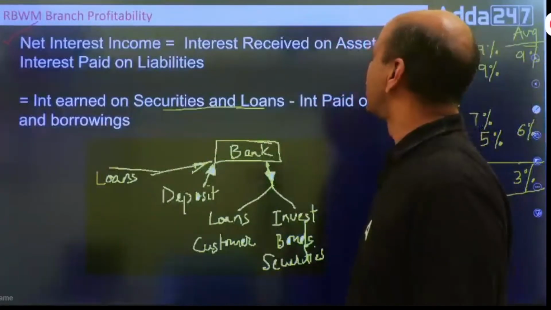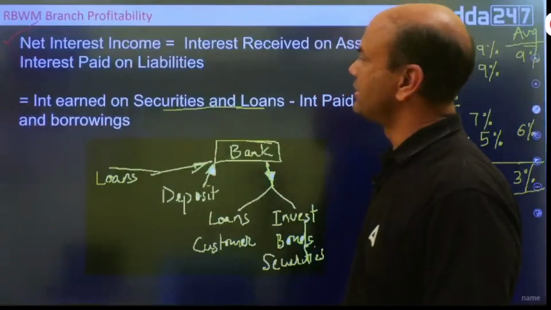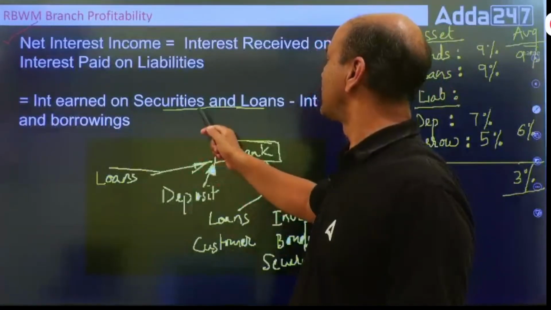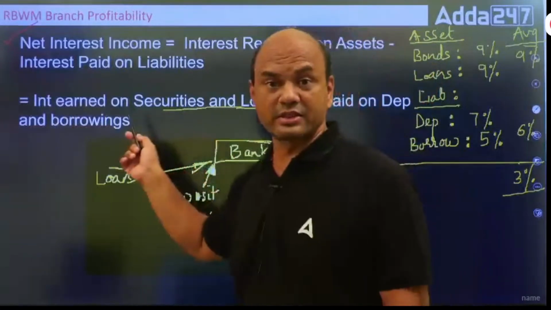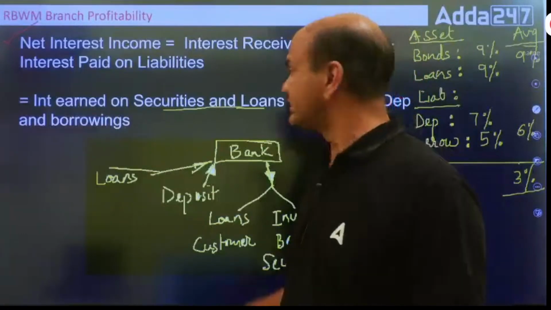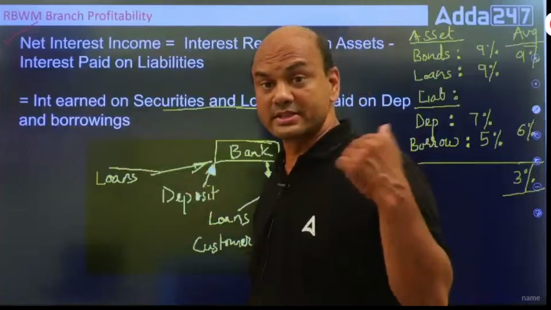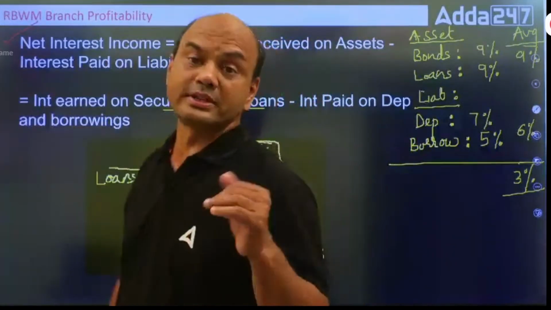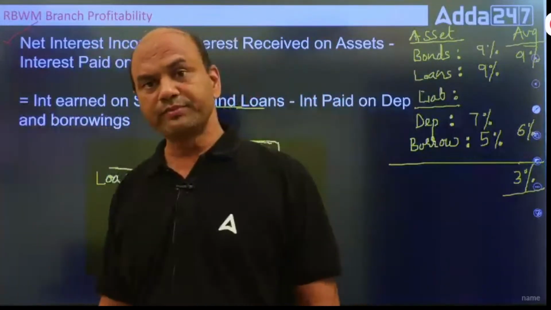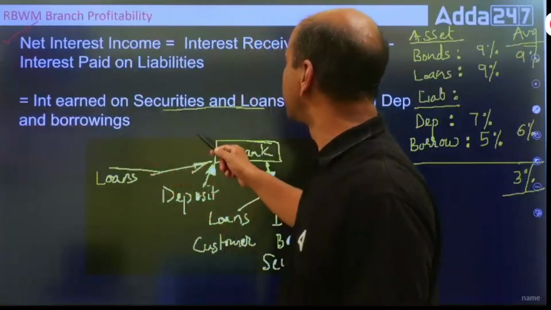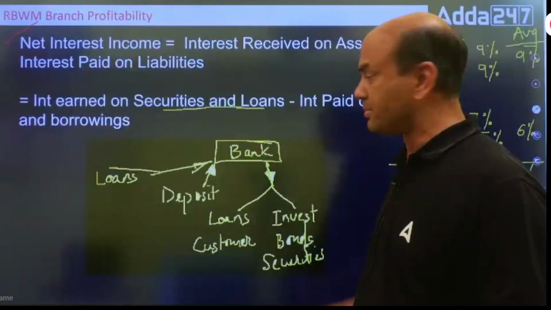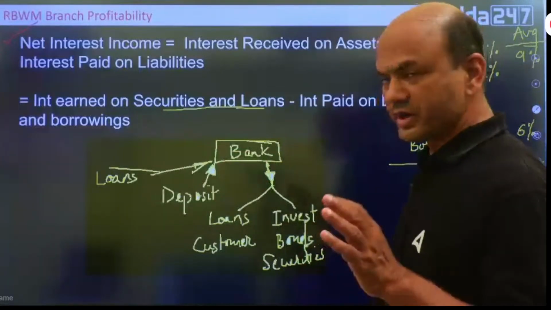NII, as we have already seen, is interest received on assets minus interest paid on liabilities. Or you can call it a separate thing: interest earned on securities and loans. Here I have added a definition of securities. Why securities? What are securities? Securities means your bonds which you have purchased. Kindly note, bonds which you have purchased, not issued. So, interest earned on securities and loans minus interest paid on deposits and borrowings. Clear? Deposits and borrowings. Got this point, everyone?